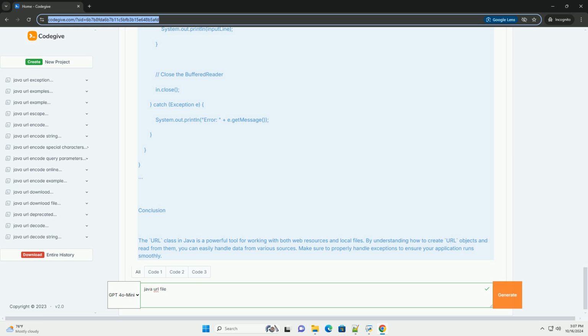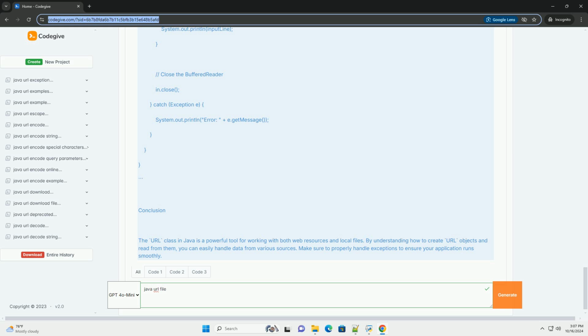Explanation of the code. 1. Import statements. The required classes from the java.net and java.io packages are imported. 2. URL creation. A URL object is created using the specified URL string. If the URL is malformed, a MalformedURLException is thrown.